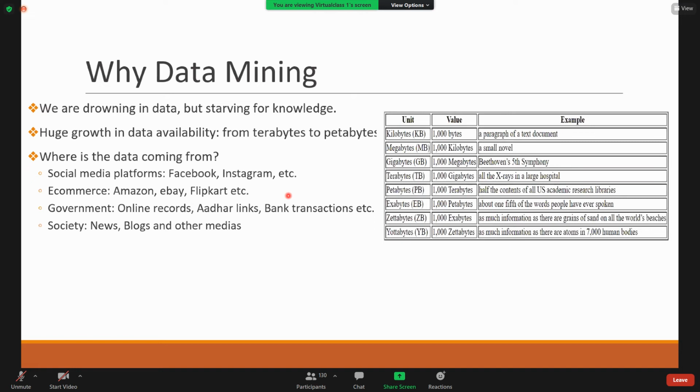Okay. To have the idea on different data, I have extracted this table from Wikipedia. You can find here. So kilobytes of data, megabytes, we know. So 1000 bytes is equal to a kilobyte, and next, 1 megabyte is equal to 1000 kilobytes, gigabytes, next terabytes, petabytes, exabytes, zettabytes, yottabytes. So these are different units of measuring the data. Okay.